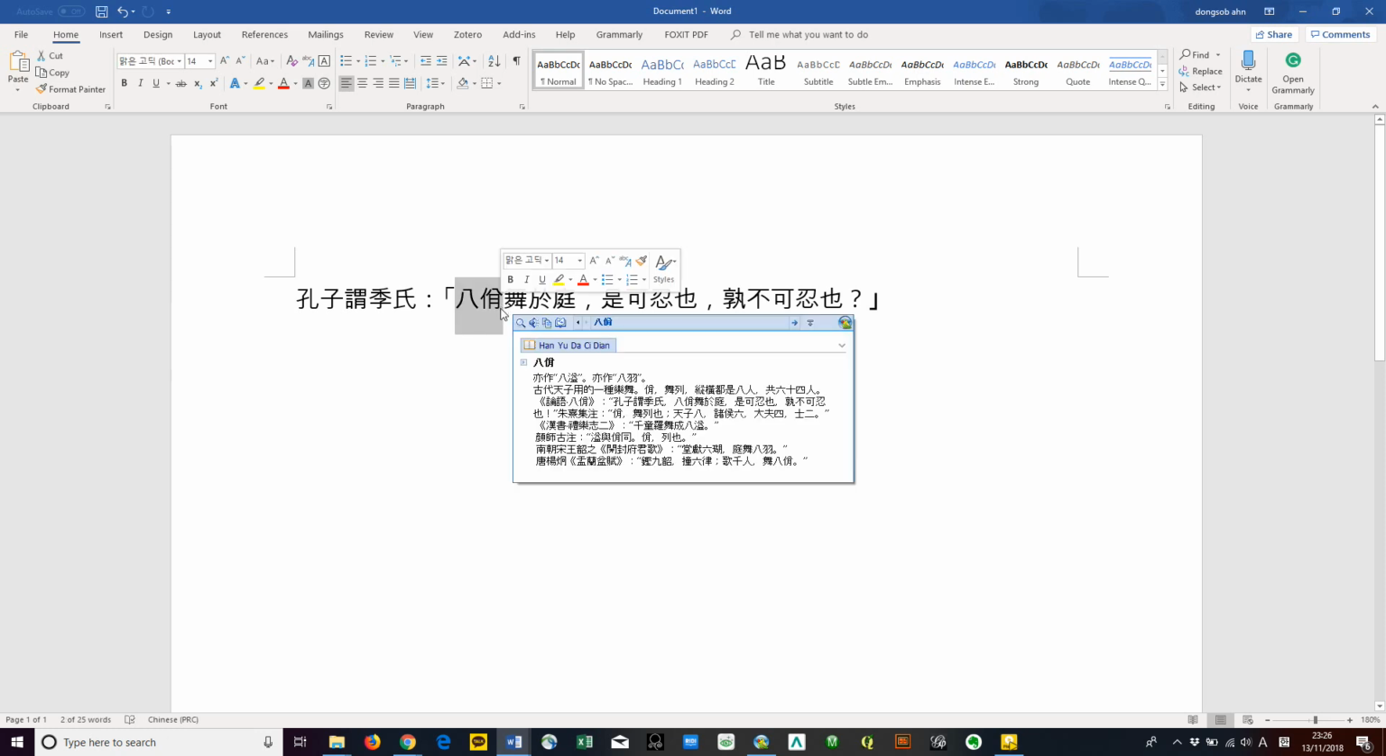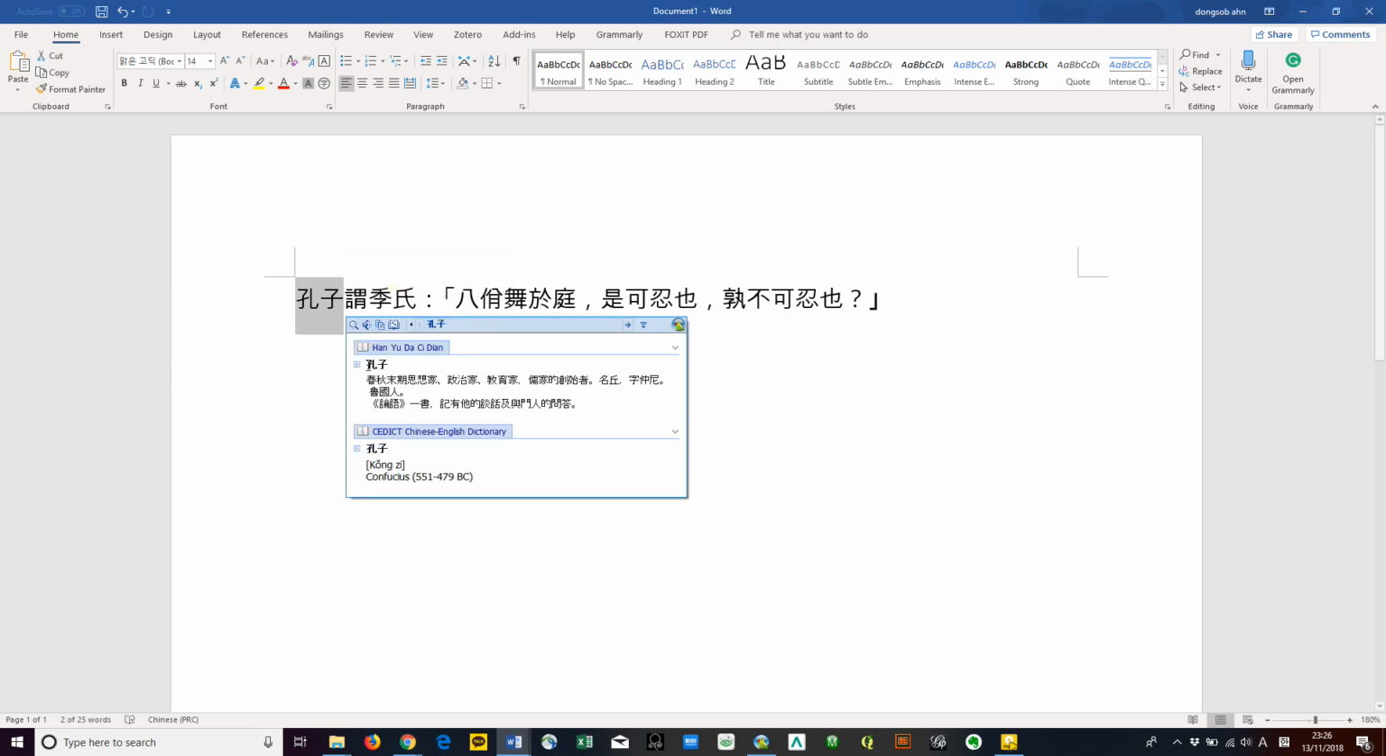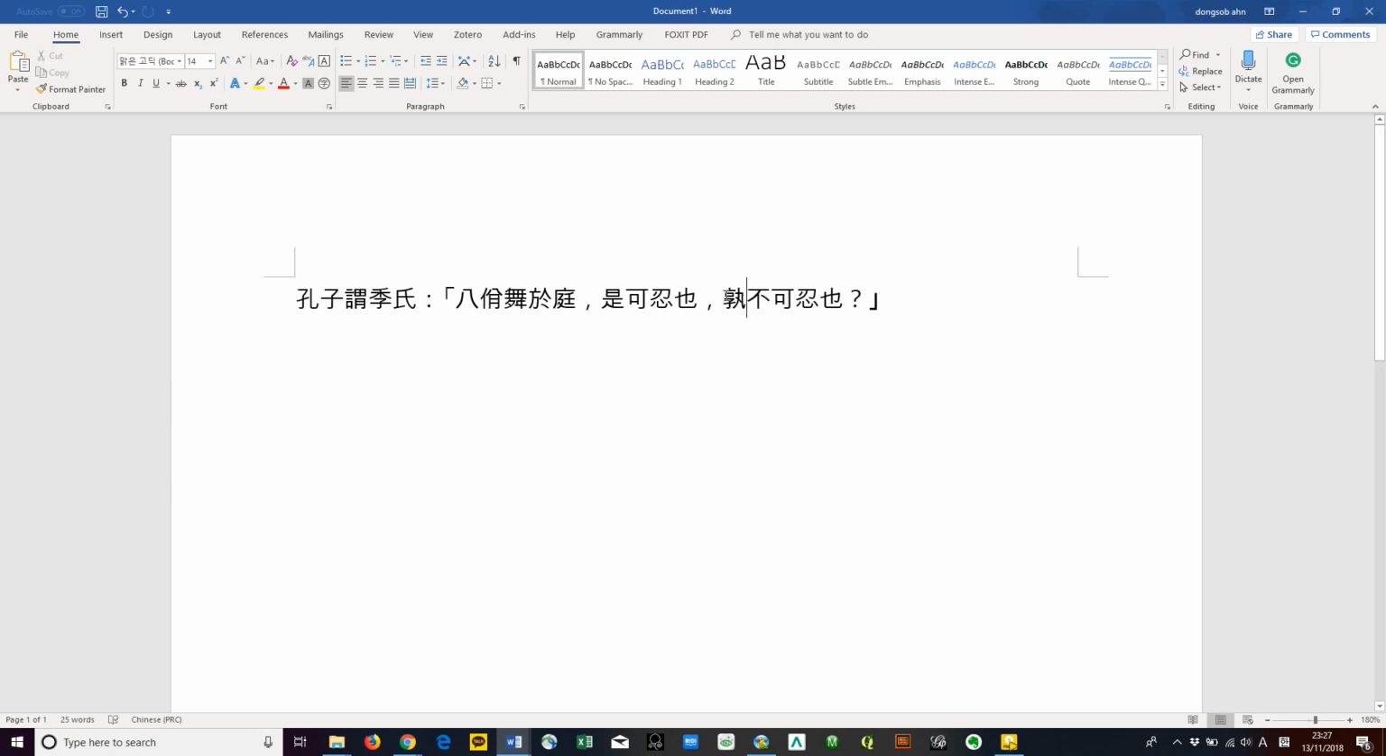As you can see, this is a Word document with a passage from the Analects of Confucius. I didn't do anything but select certain classical Chinese words, and now you see a pop-up Hanyu Da Cidian. You can also try this with Hongzi, a thinker who was active in the Chunqiu period, and a tricky word like